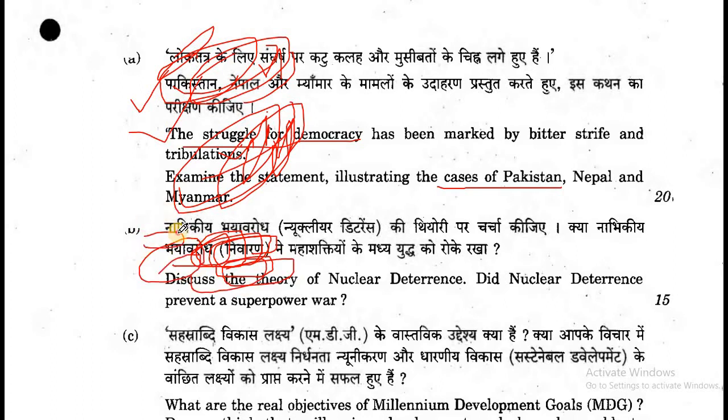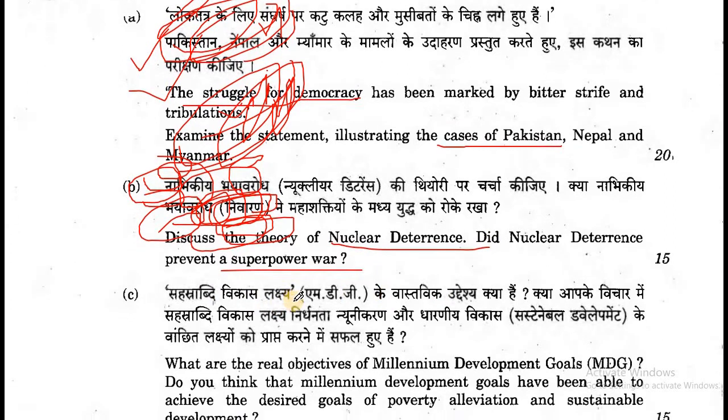Oh my God, what's happening in the question paper? Anyway, let us start. Discuss the theory of nuclear deterrence. Did nuclear deterrence prevent a superpower war?